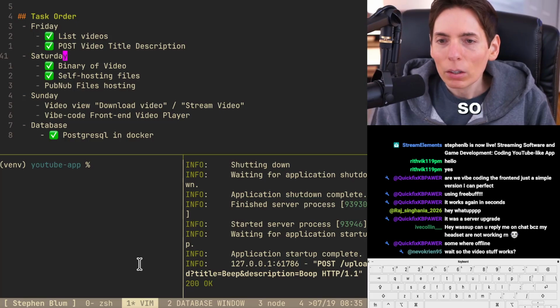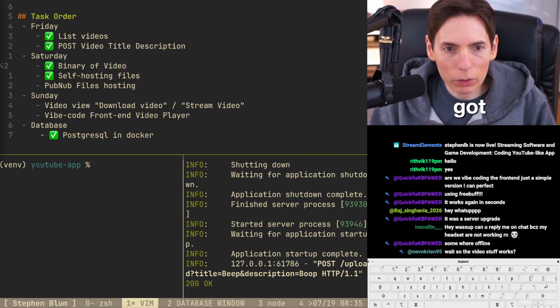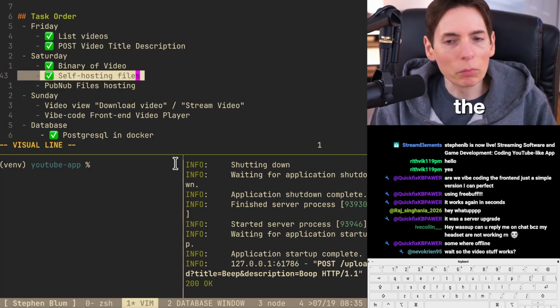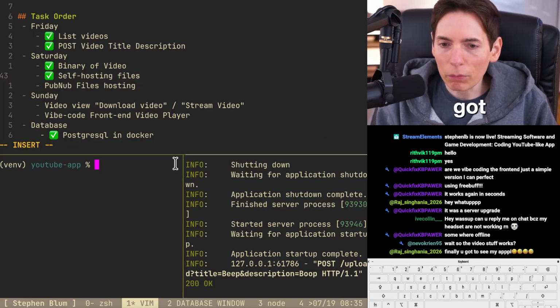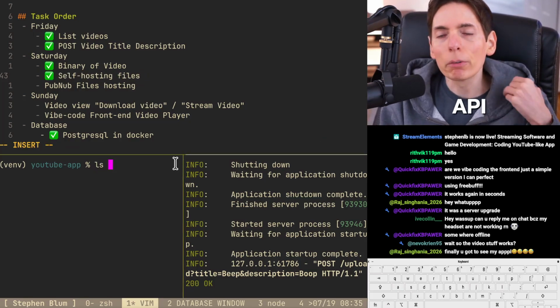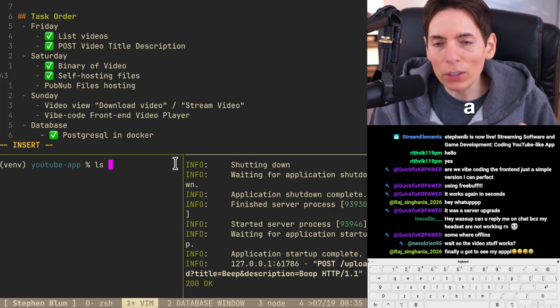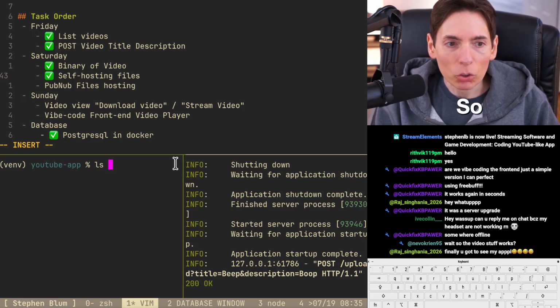So the parts that we have here, we've got quite a bit working so far. What do we have working so far? We uploaded the video, and we've got a video directory. So we've got an API where we can post video, upload it. Looks good. We don't have a video streaming endpoint yet. So we need to build that first.